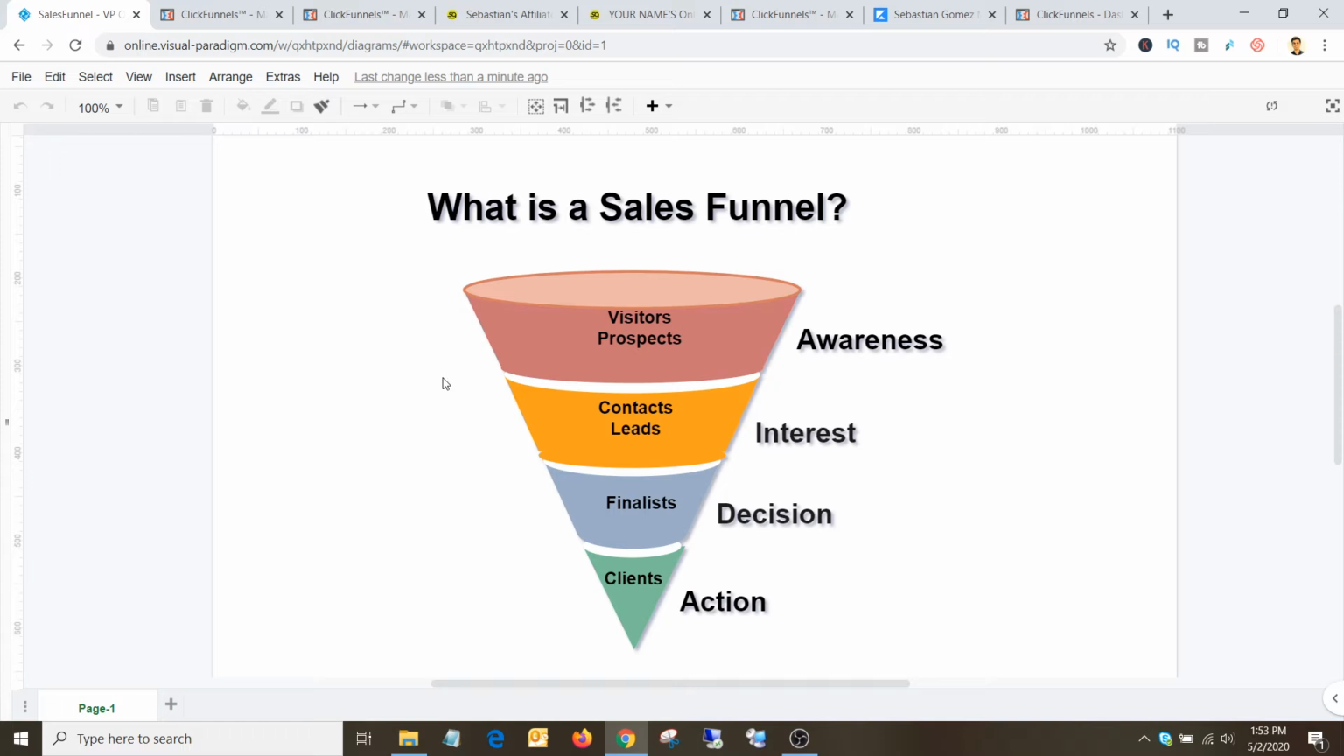Once this process ends, it does not mean the sales funnel process has ended. You can always build rapport with your customers, because they have provided you their email address, so you can always send them different values, different products.